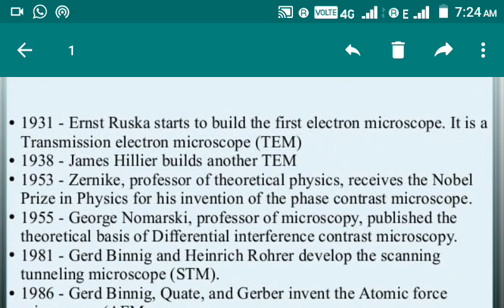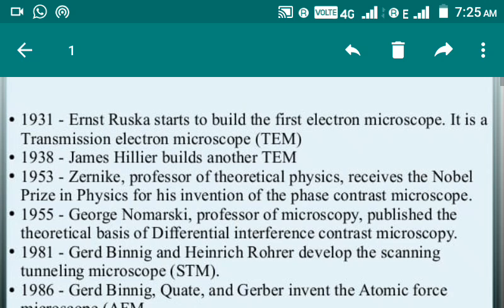It is a transmission electron microscope. In the next couple of lectures, you will see there are two types of electron microscope, TEM and SEM: transmission electron microscope and scanning electron microscope.